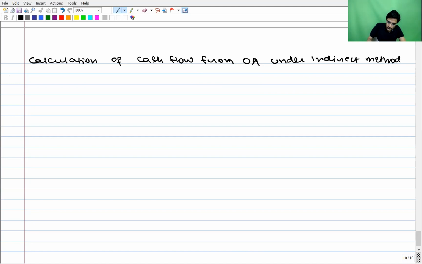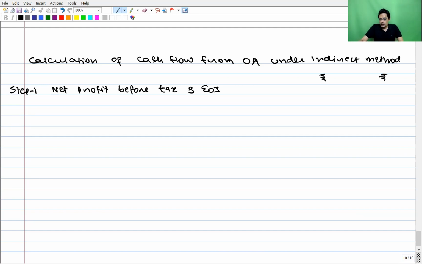First, step number 1: net profit before tax and EOI. Everything in rupees in lakhs.